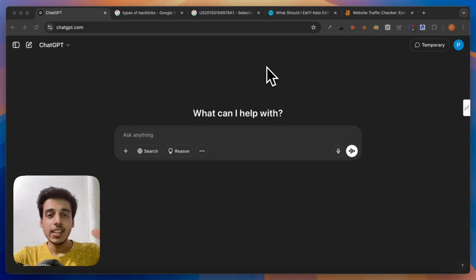So, ChatGPT recently rolled out a new feature wherein you can create images. Now, while the rest of the world is busy making Ghibli style pictures of themselves, I think this can be a great and easy way to create infographics.